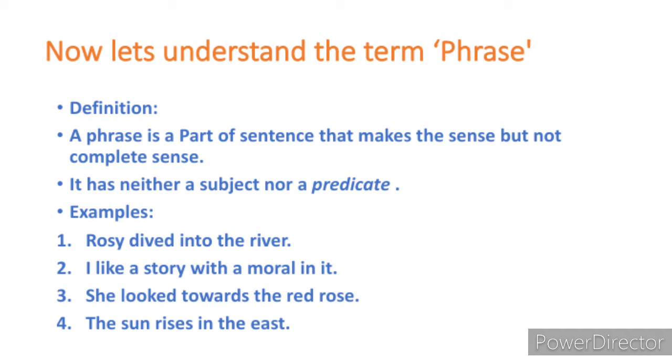In this sentence, in the east can be said to be a phrase, and we can even say only the sun can also be said to be a phrase. Okay, so this is the term phrase we have learnt about now. Further, let us understand the different kinds of phrases.